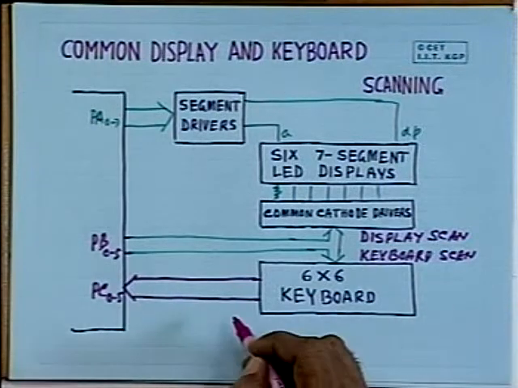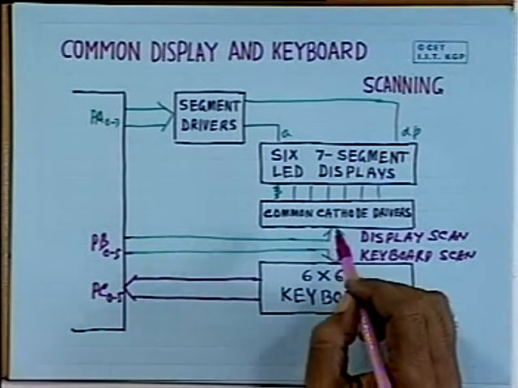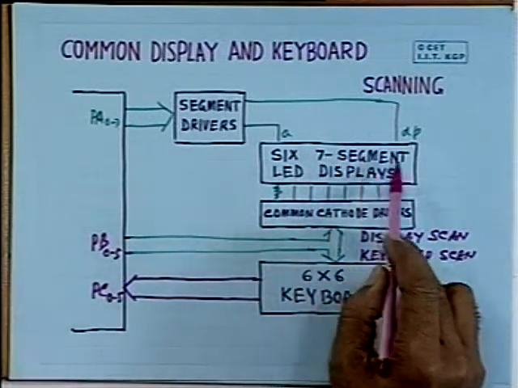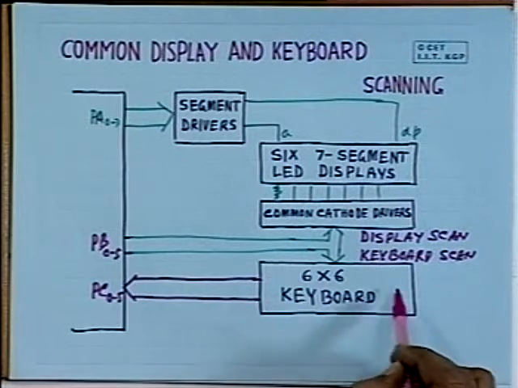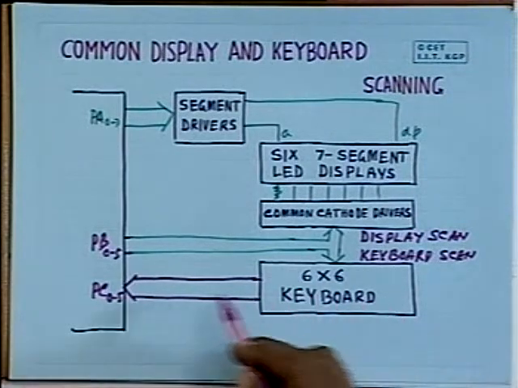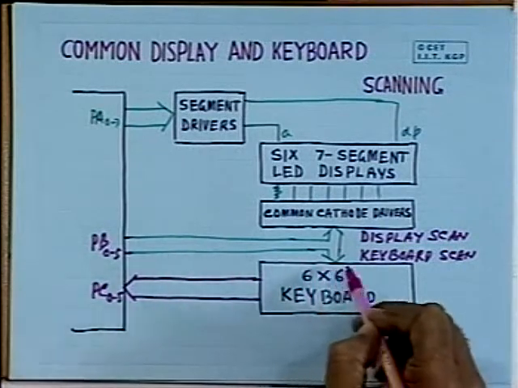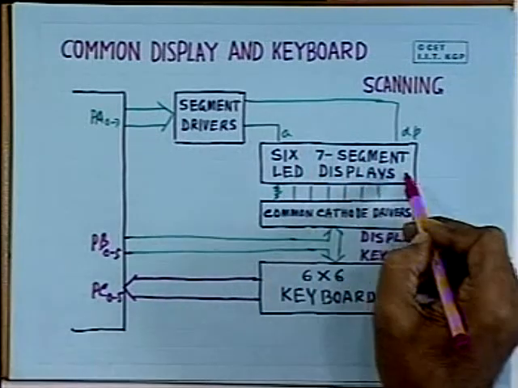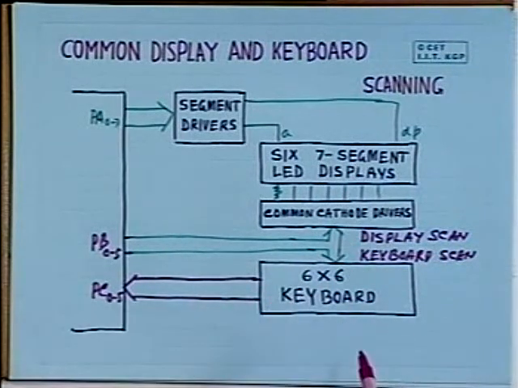So by using 3 ports, you can interface 6 7 segment LED displays. You can also interface a 6 by 6 keyboard, and you can write a program in such a way that it will do the display as well as scanning of the keyboard together. You have to write a proper program for that purpose.